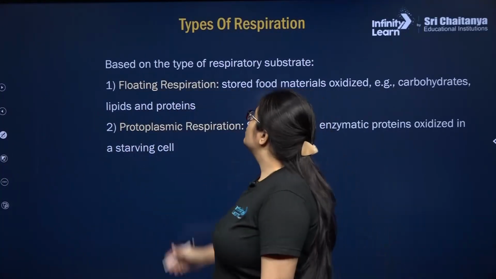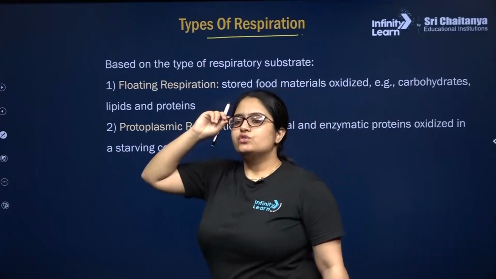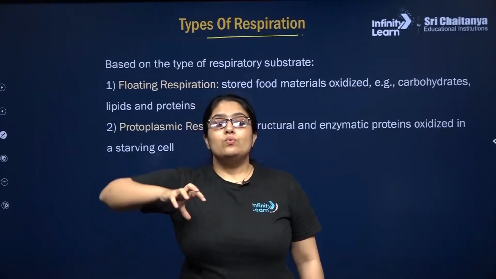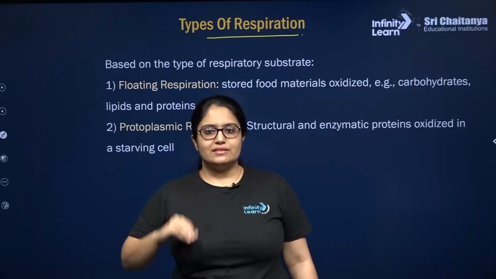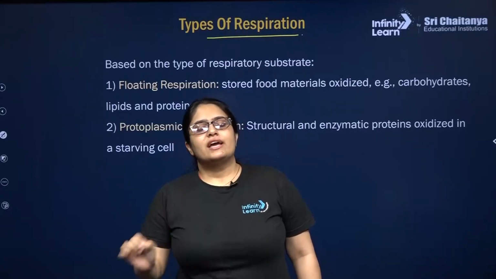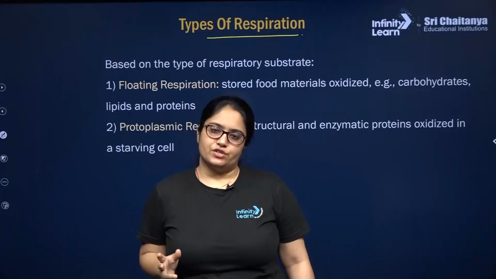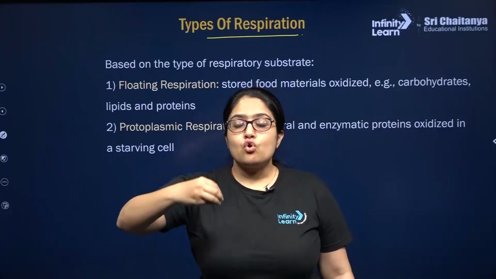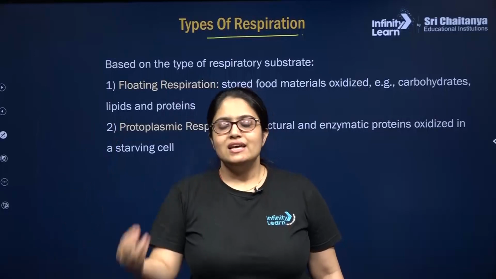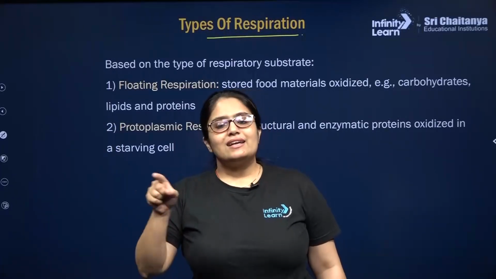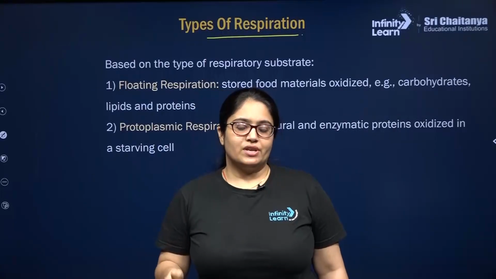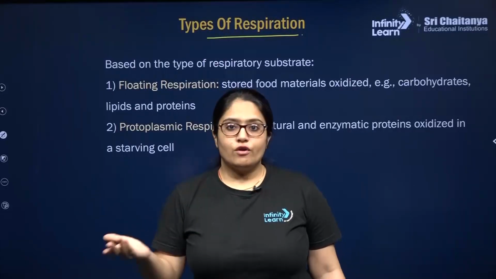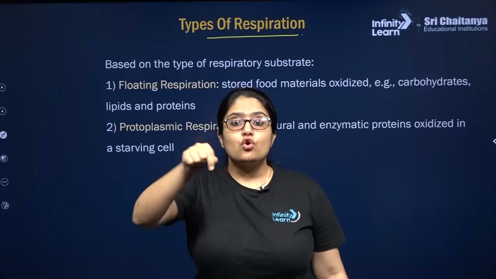Next is, my dear students, types of respiration. Remember kids, based on the respiratory substrate, that is, the form in which the respiratory substrate is present in a plant cell, respiration can be of two types. First is floating respiration. What is floating respiration? Whenever the respiratory substrate is present in a stored form, or in the form of stored material inside the plant cell, that type of respiration is called floating respiration, and here the respiratory substrate can be carbohydrates, proteins or fats, any, but remember they all will be in the form of stored material.